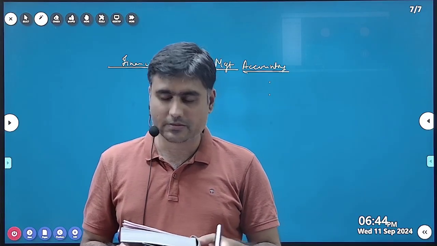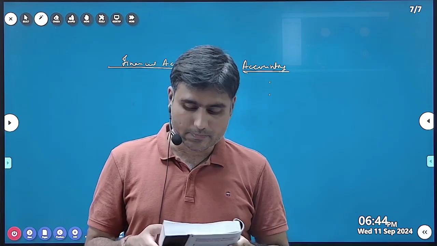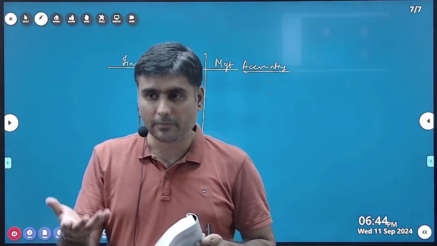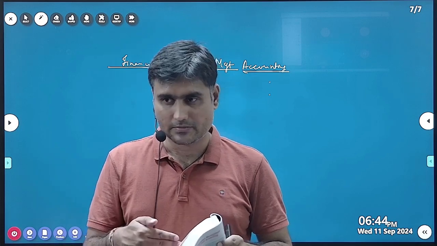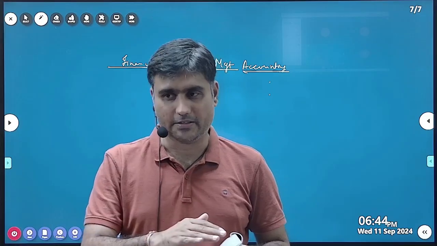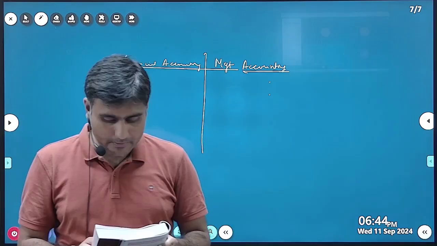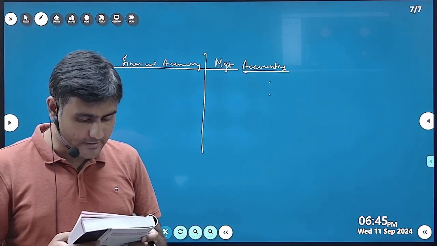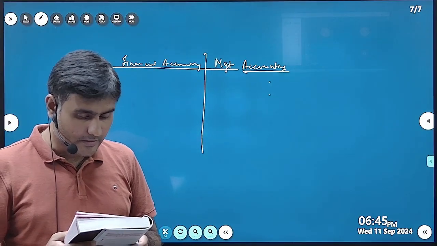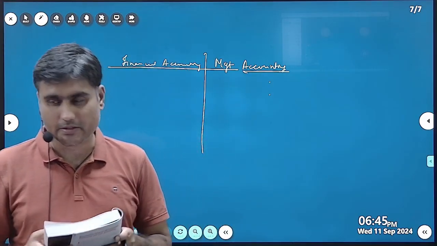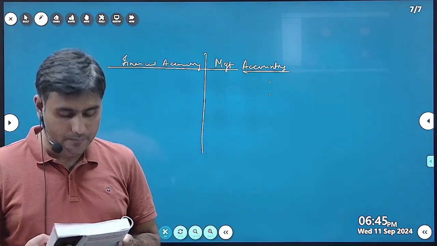Management accounting is prepared to help the management take the decisions. So it will help the management to take the decision. What is the scope? Scope is pervasive but not as much as that of management accounting. Management accounting's scope is very broad, much broader.